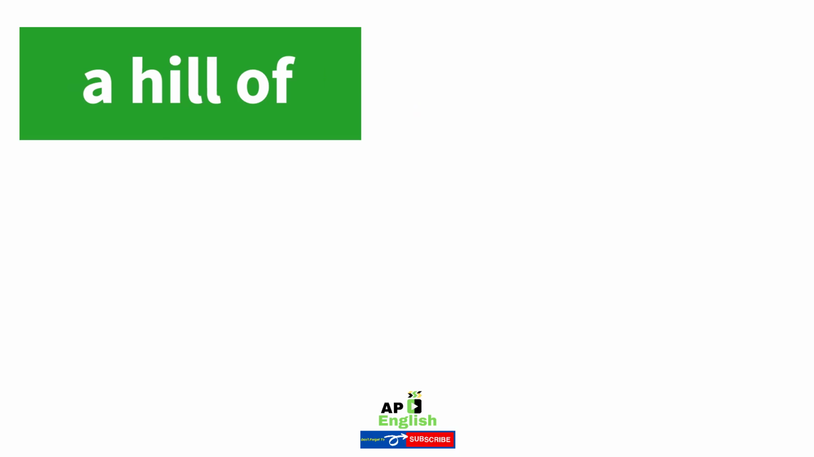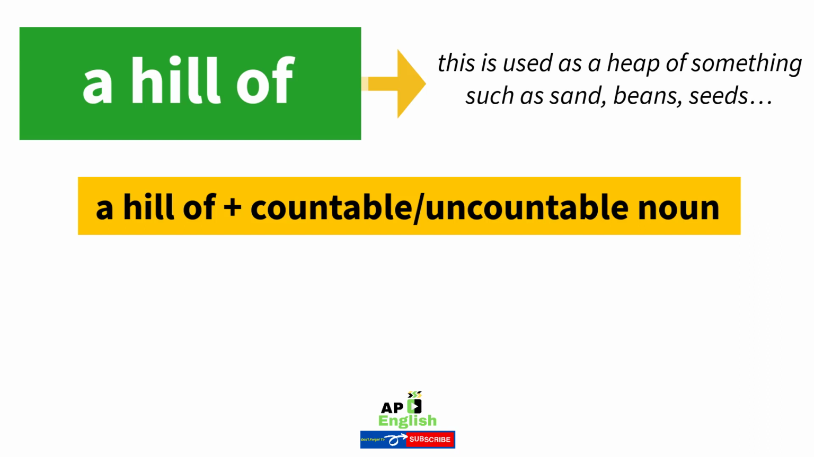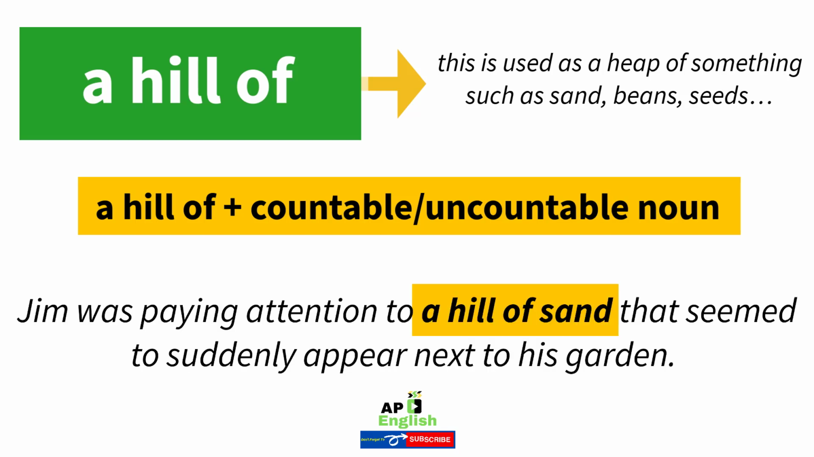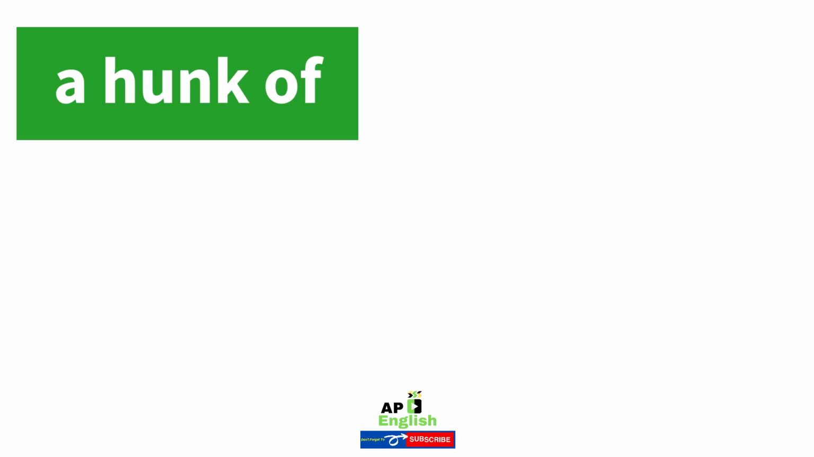29. A hill of. This is used like a heap of something such as sand, beans, seeds. Example: Jim was paying attention to a hill of sand that seemed to suddenly appear next to his garden.